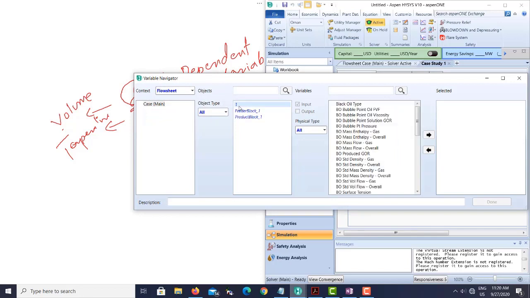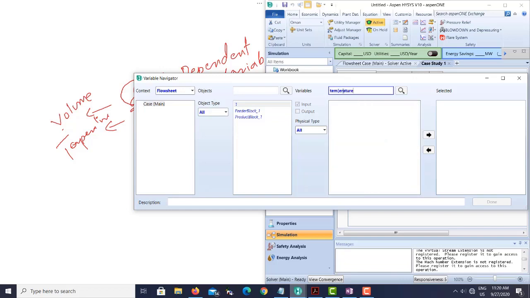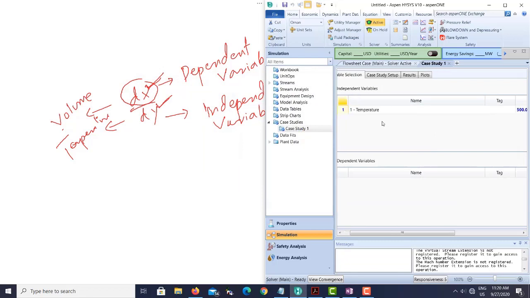This is my stream name. I select the stream name first, then I write temperature. So temperature is my independent variable, which is shown in the denominator. Done. So I add the independent variable.